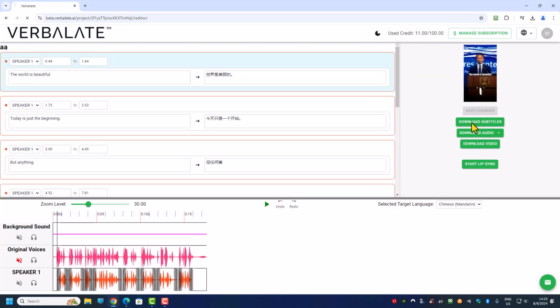You can download the subtitle, but you can't edit on this platform, at least not now, because right now it's still in the beta stage. So you can't add the subtitle into the video. You need to use another software, which is most probably going to be CapCut. You can download the subtitle, import it into CapCut, and then you can add in the translation.